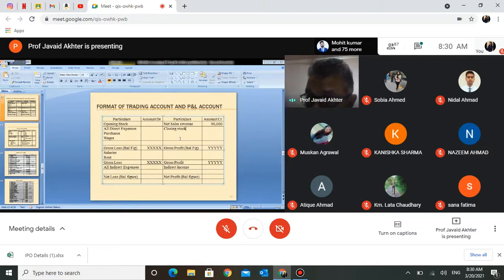Suppose you wish to close the account known as salaries account. So you have a ledger of salaries account. In that ledger, you will have some balance. That balance will be debit or credit. Let us say the balance is 50,000 rupees. So this balance is debit or credit?